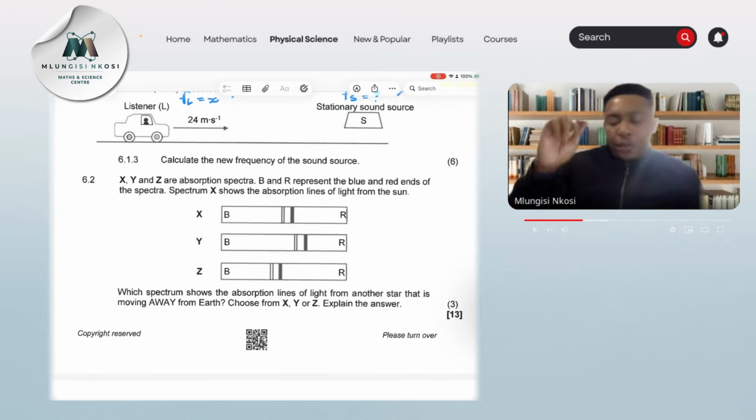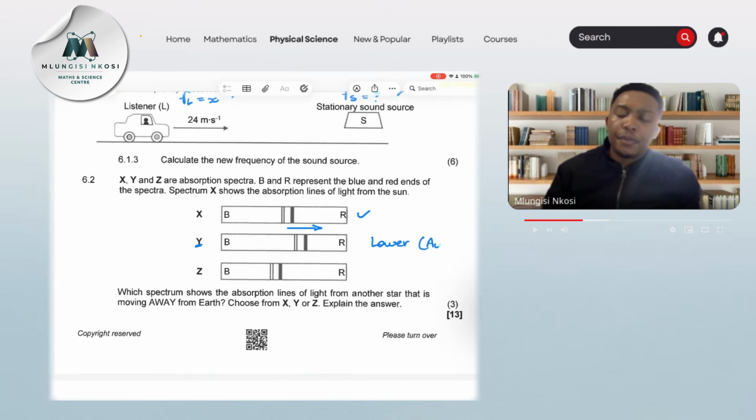And then before we go far, so this is our first reference, our first absorption spectra. Now, if I look at Y, it looks like those lines have been red shifted. They're moving towards the red end. And remember, the red end is where there are lower frequencies, right? So which means, in this case, being a red shift, it means this must be moving away, right?